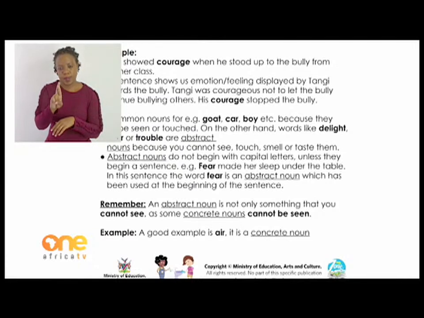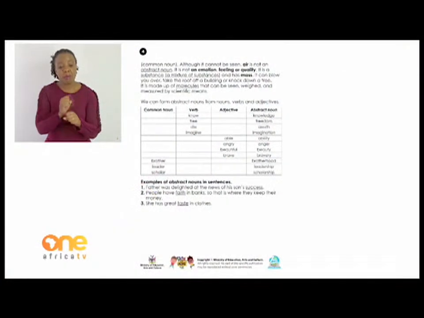It is a concrete noun. Air is a concrete noun or a common noun. Although it cannot be seen, air is not an abstract noun. It is not an emotion. It is not a feeling or a quality.